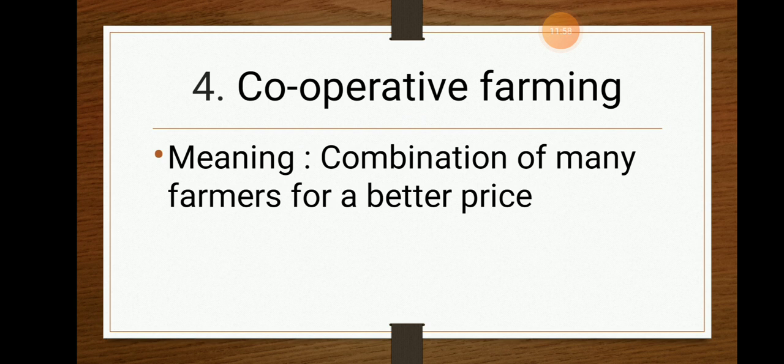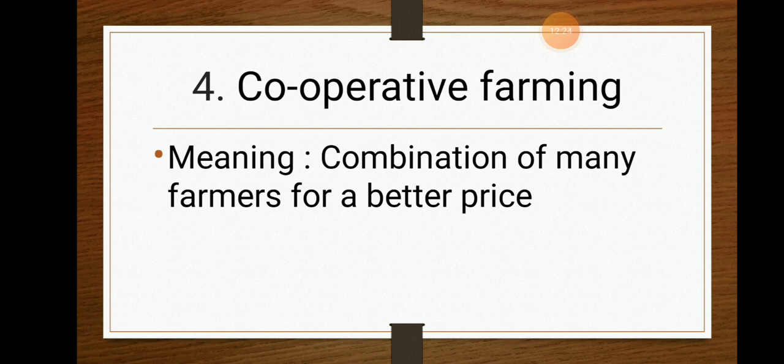But when you purchase in bulk, 30 kgs or 50 kgs of tomatoes, you will be known to the shop owner. He may either give you a discount, or he may give you extra tomatoes because of the bulk purchase. So that is known as cooperative farming.